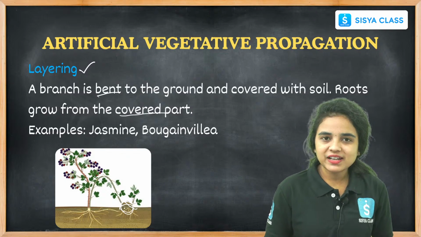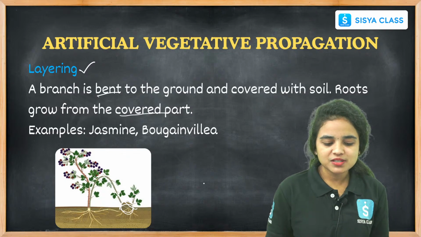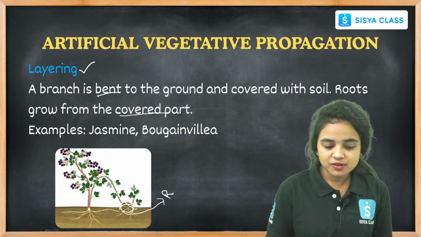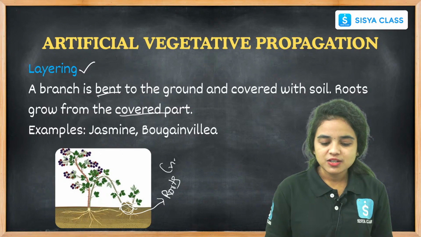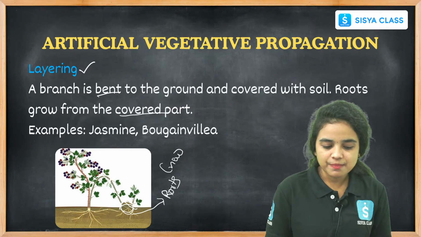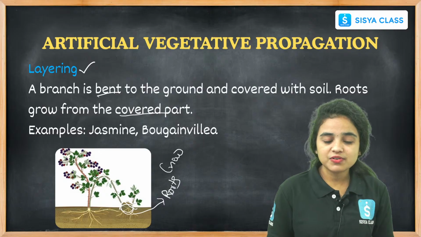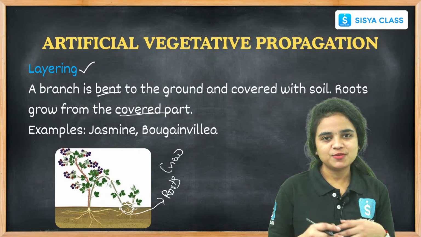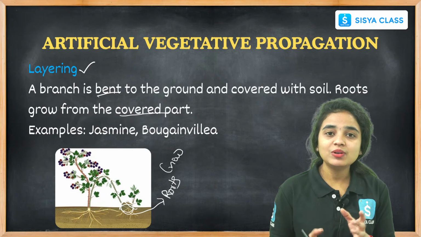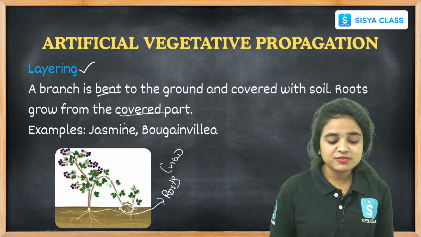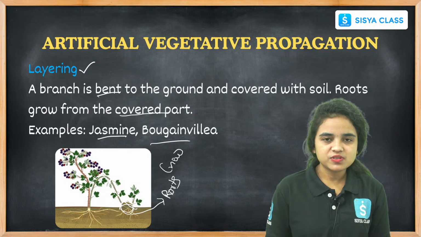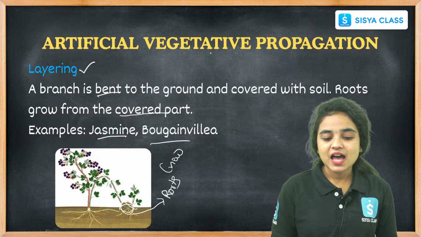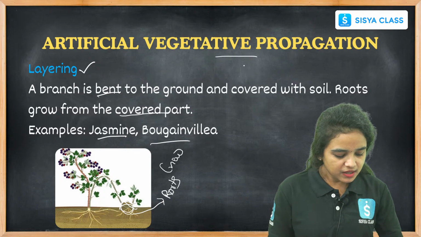The bent part starts to develop roots, and hence it will develop into a new plant, right? It will get detached from the parent plant and hence develops into a new plant. This is how the layering process is done. Examples for layering are jasmine and bougainvillea. These are the examples of layering that comes under artificial vegetative propagation, right students?